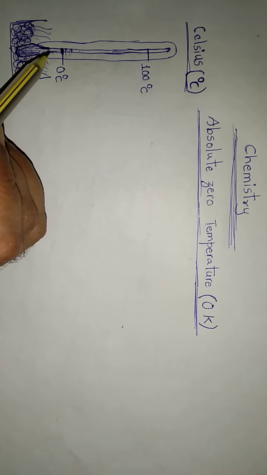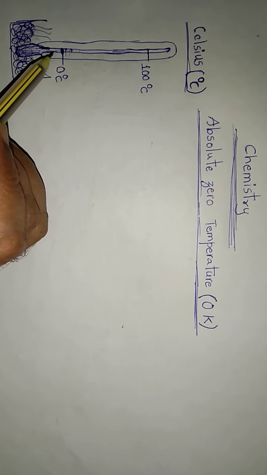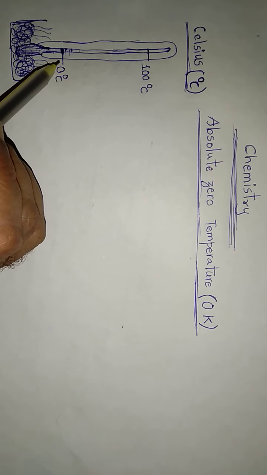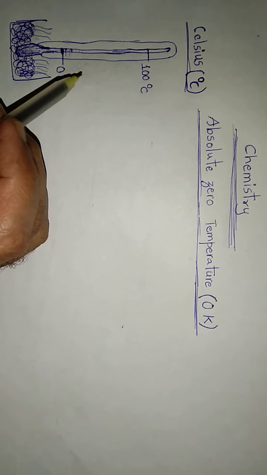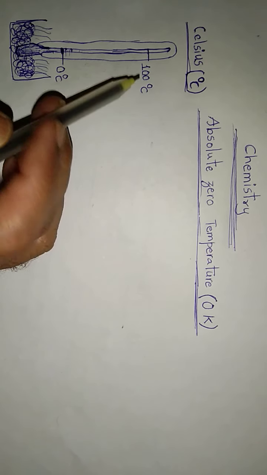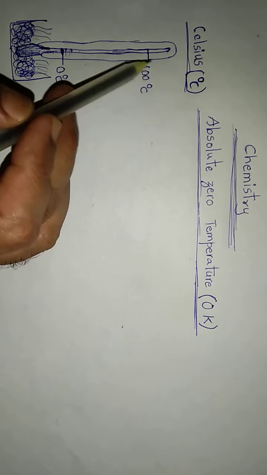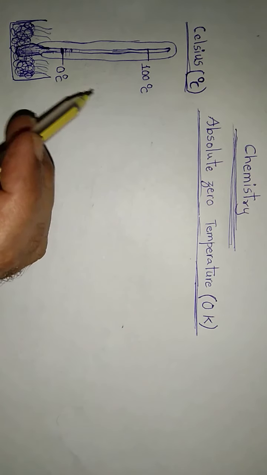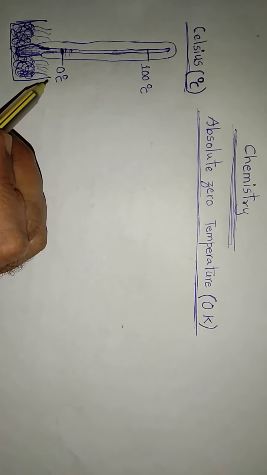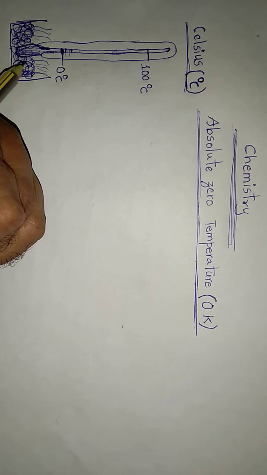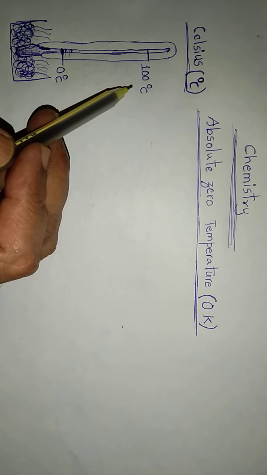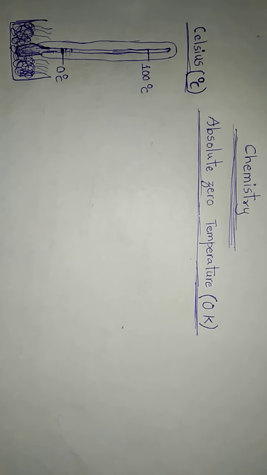So please remember, the Celsius thermometer is the device that measures temperature. The lower fixed point was chosen as 0 degree Celsius, and the upper fixed point was chosen as 100 degree Celsius. 0 degree Celsius is regarded as the freezing point of water, and 100 degree Celsius is regarded as the boiling point of water.